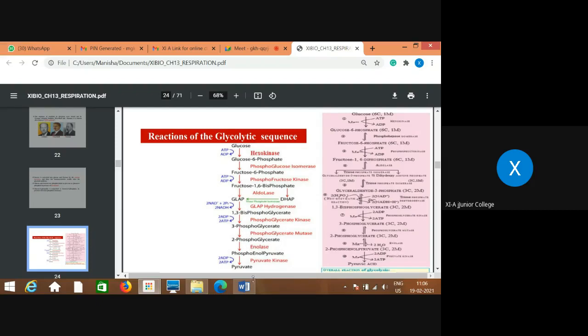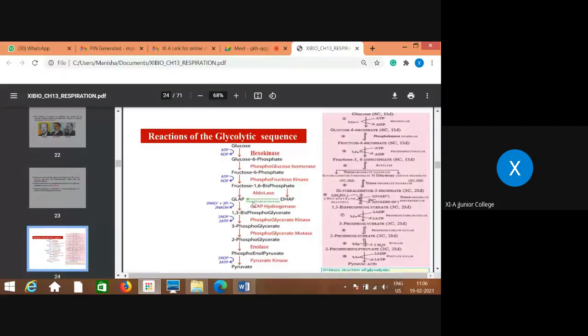That means glucose, glucose 6-phosphate to fructose 6-phosphate to fructose 1,6-phosphate, then splitting into 2 molecules of 3 carbon compound as PGAL and DHAP. This DHAP again gets converted into PGAL, so 2 molecules of PGAL are present, which get converted into 1,3-di-PGA, then 3-PGA, then 2-PGA, then PEP and PA, that is pyruvic acid or pyruvate, it is also called. So it's not very difficult. Just these steps you need to remember, where there is splitting at the fourth step.